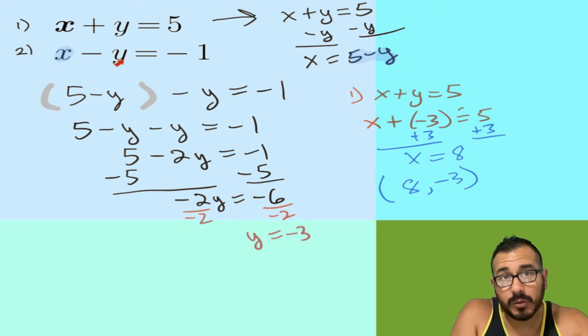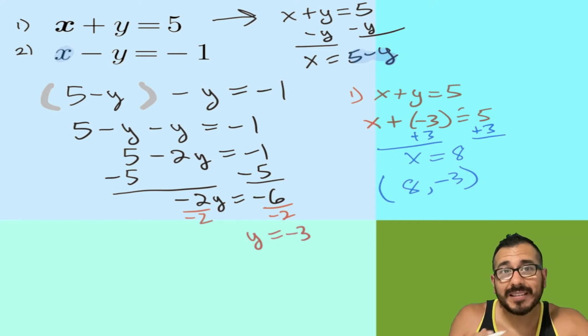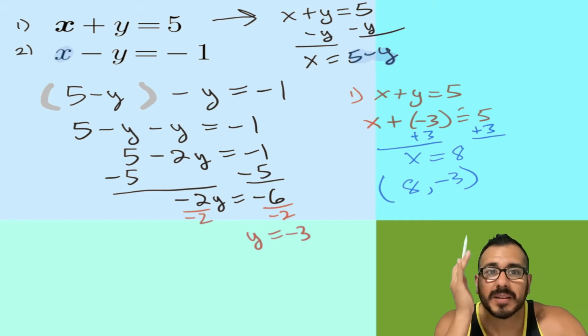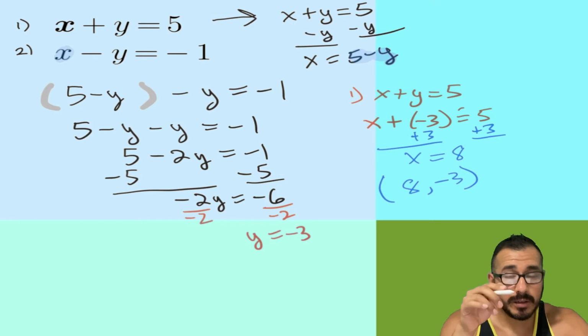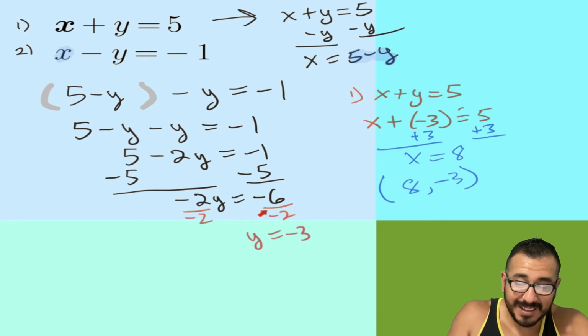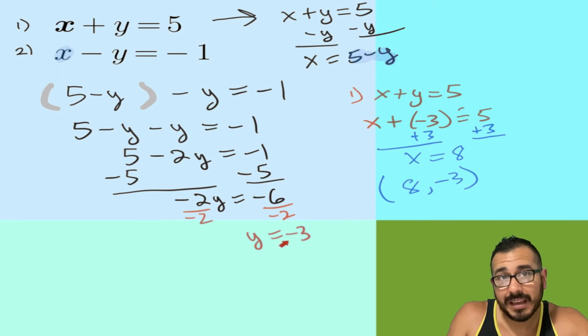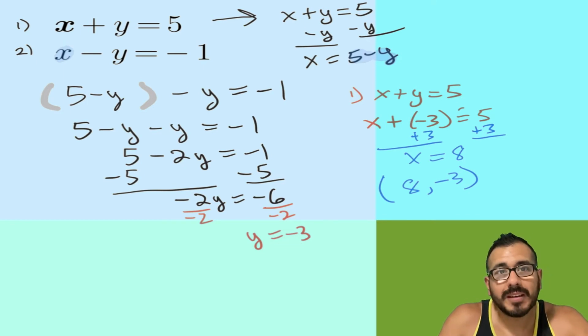So 8 minus -3, right? That is not gonna give you -1. So what that's gonna tell you is, well, wait a minute, I must have made a mistake somewhere. And like those of you that were yelling at the screen earlier, right? -6 divided by -2, that does not give me -3, it gives me +3. But what I wanna show you is how easy it is to make little mistakes.